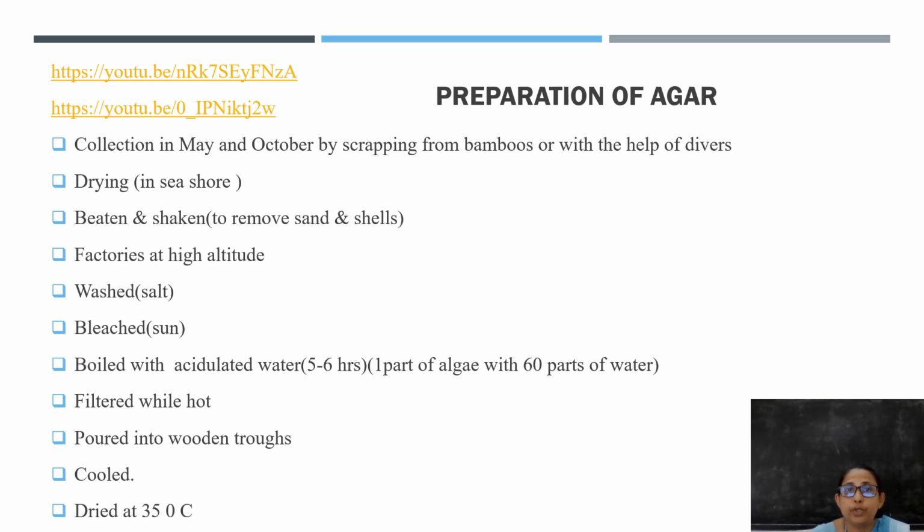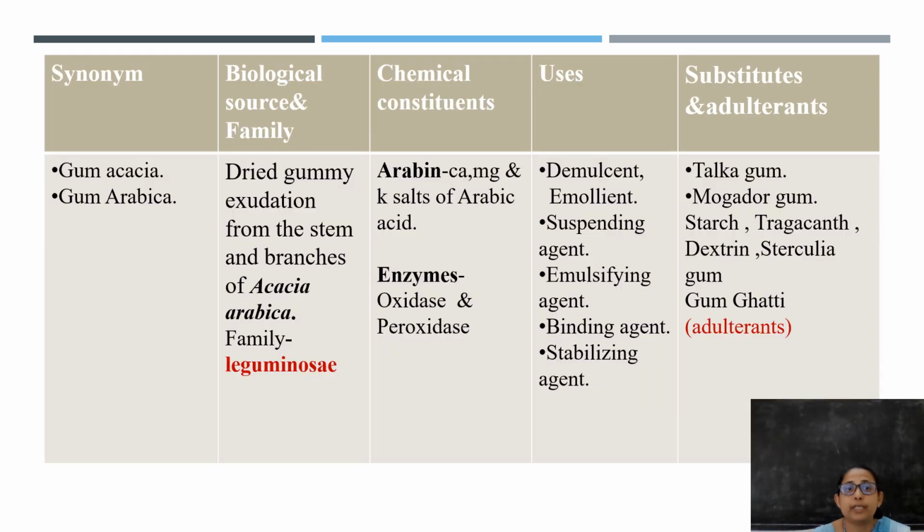Then it is poured into wooden troughs and allowed to cool, where we get the shape of gels, and it is allowed to pass through wire nettings to get small particles of agar. It is cut into different shapes like ribbons, flakes, coarse powder, etc. And finally they are dried at 35 degrees Celsius.